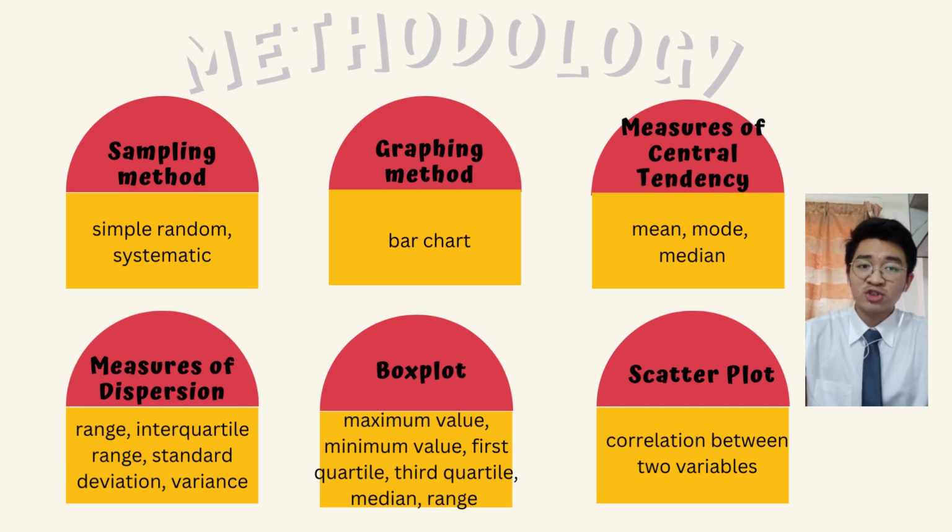In this research, the sampling methods that we use are simple random and systematic. For our graphing method, we use the bar chart. Next, we also use some measures of central tendency in this research, which are mean, mode, and median. There are also measures of dispersion we are using in our research, which are range, interquartile range, standard deviation, and variance. We also draw a...